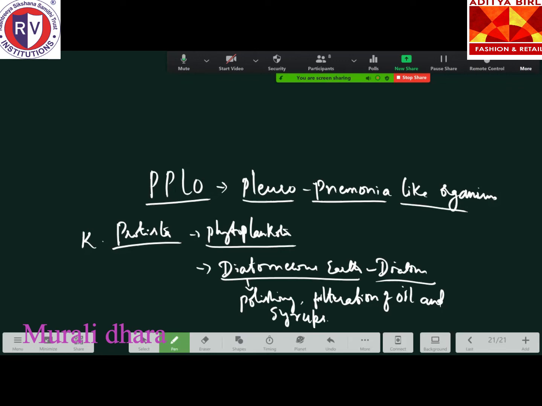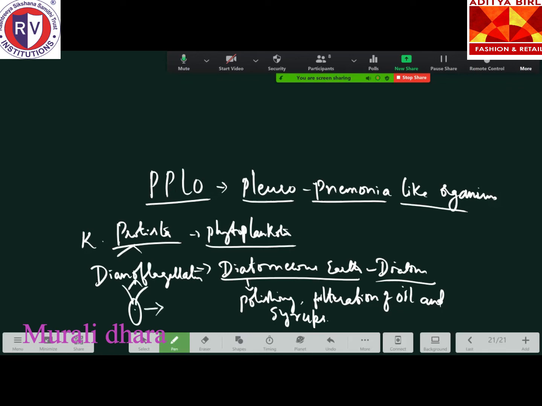Then one very important property: so many categories are there in the Protista. Please go through the syllabus which is there in the first PUC. There dinoflagellates is one of the important ones. Dinoflagellates means these organisms usually have two flagella like this.